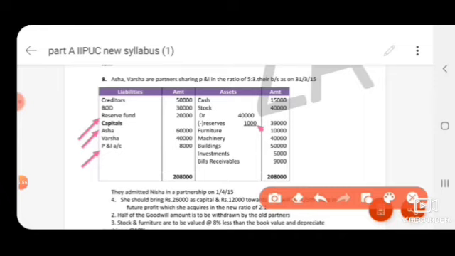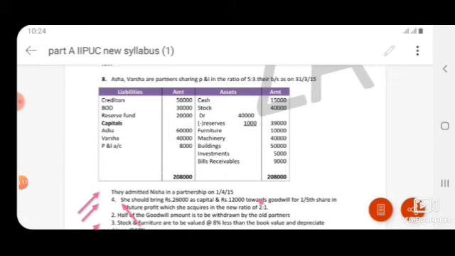So this is about the old balance sheet. All the assets and liabilities are transferred to the balance sheet except reserve fund, capitals, profit and loss account. These items we have to record under the partners' capital account.